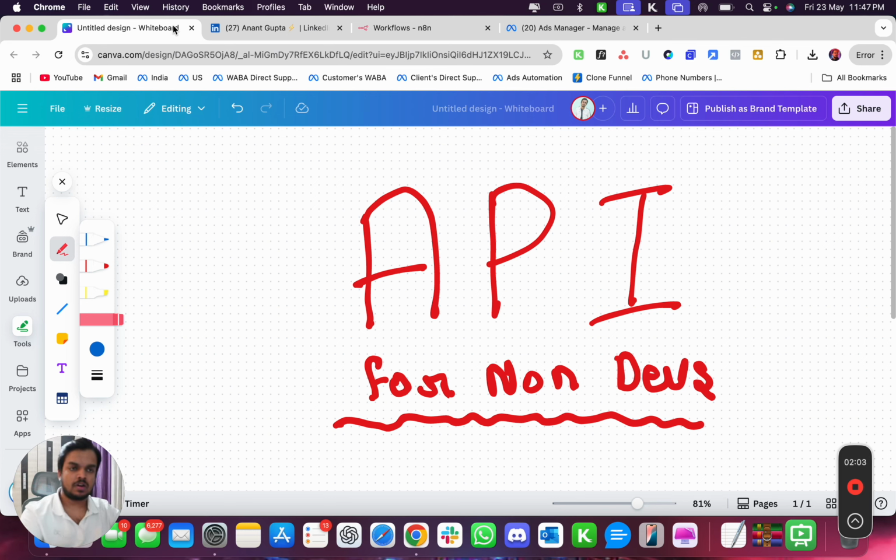And you gotta trust my pace because I know how much time it takes to teach a non-developer. I have been teaching APIs to many non-developers in my own company, and if I rush it really fast, you may skip some of the concepts which you will regret not learning earlier. So you gotta stick with my pace, and I will do my best to teach you APIs as fast as possible. I would like to cut all the crap and all the unnecessary information that might come while teaching you APIs.